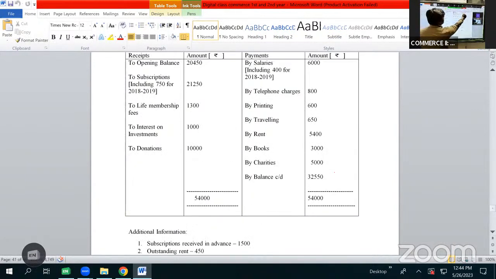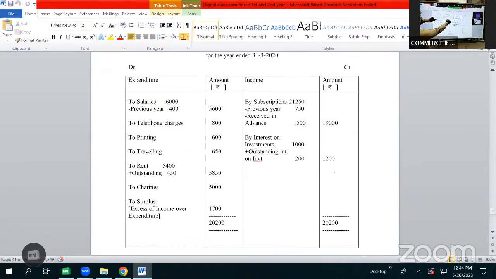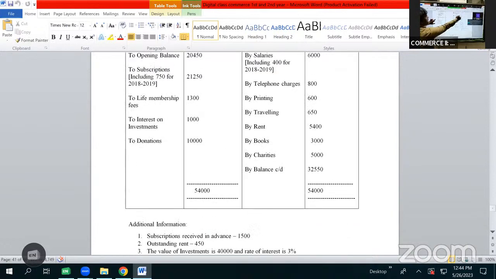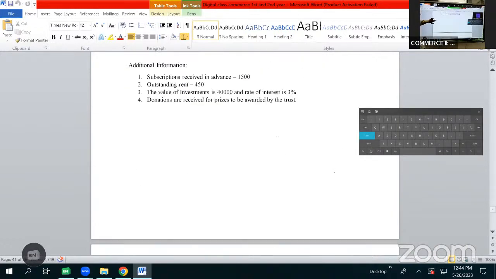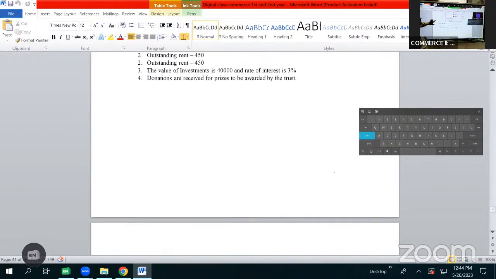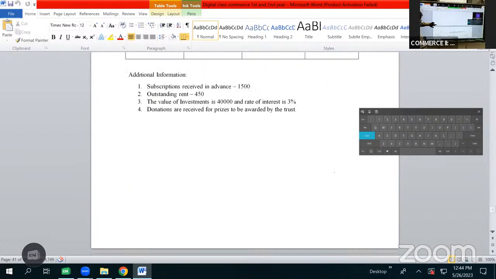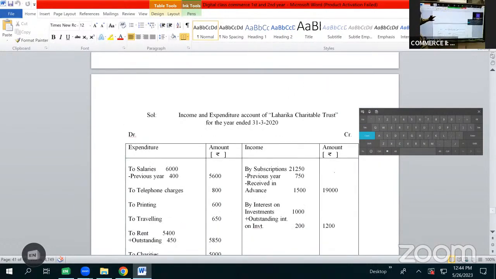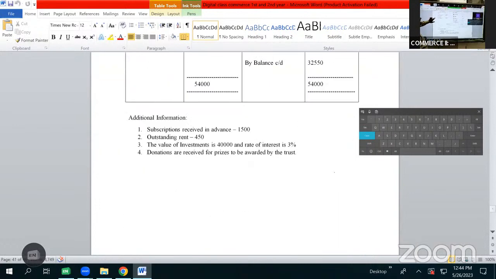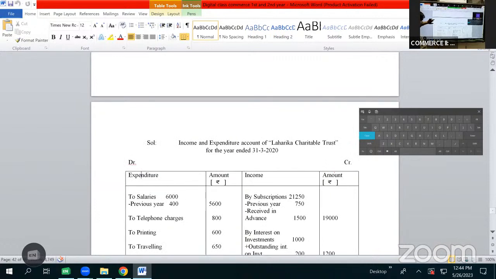So here it is given as salary 6,000, including 400 for previous year, which will be subtracted: salary 6,000 less previous year 400, it becomes 5,600. Then we have telephone charges 800, it is of revenue nature. It can be shown here as to telephone charges 800 rupees. Then after telephone we have printing charges 600, it is of revenue nature. It can be shown here as to printing 600. Then after printing we have traveling 650, it is of revenue nature. It can be shown here as to traveling 650.